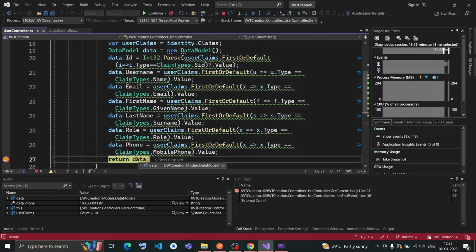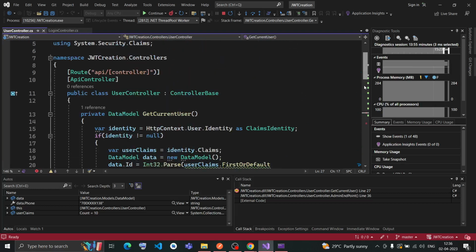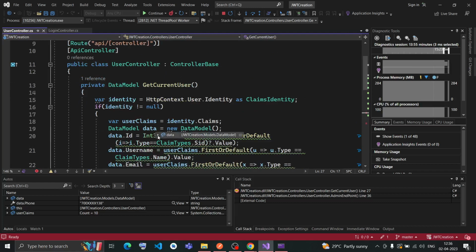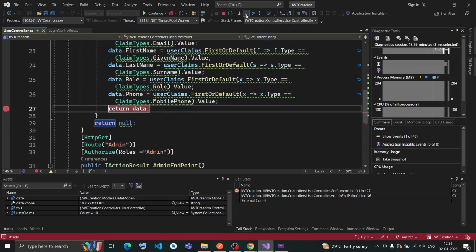Now it came here, let me see if I have any data. Yeah, the data is set as email as preetham@gmail.com, first name as Preetham, id as 1, last name as Visha. So from that particular encrypted string, it is decrypting and putting the data in that particular data model class. So now this data model object is having all this decrypted data, and I have to pass this as a return type.